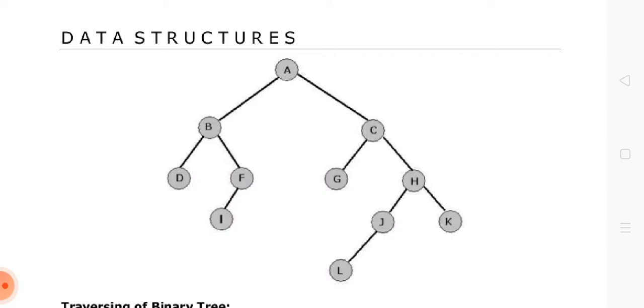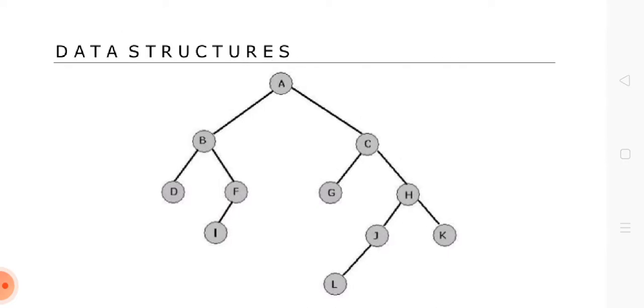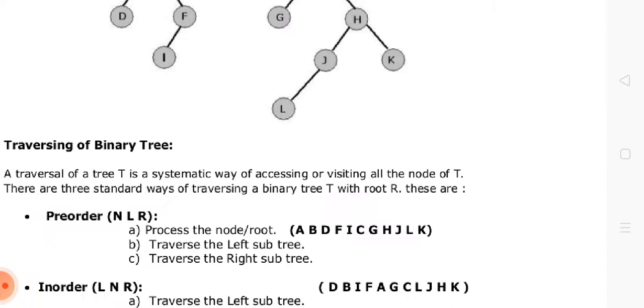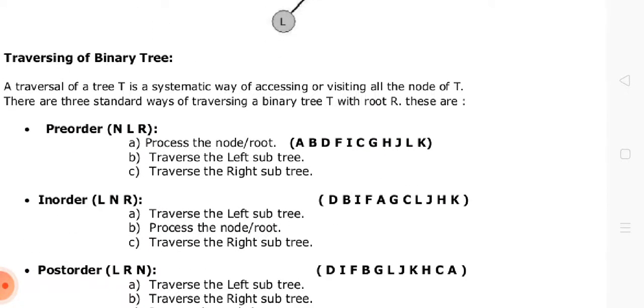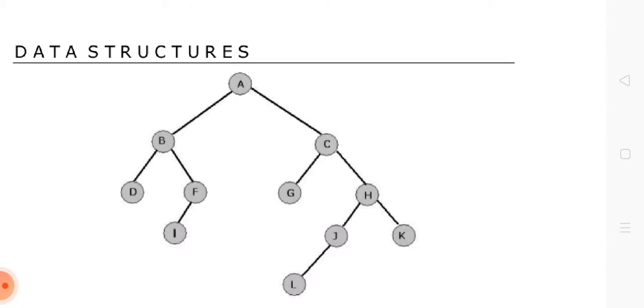Now we will go back to B and B will be processed because it was the parent for D and F. D was the left, F was the right. So after processing of these two, B is being processed, right? So now look at it, you will get D, I, F, B. B is the parent for D and F. Okay, now after processing this left part, we will jump to the right of A.